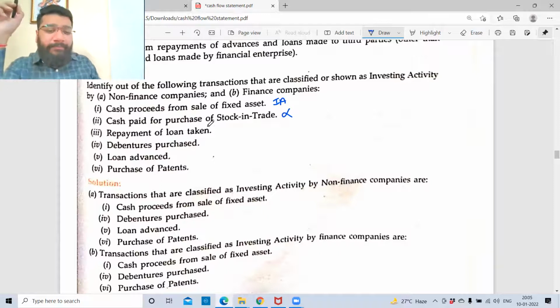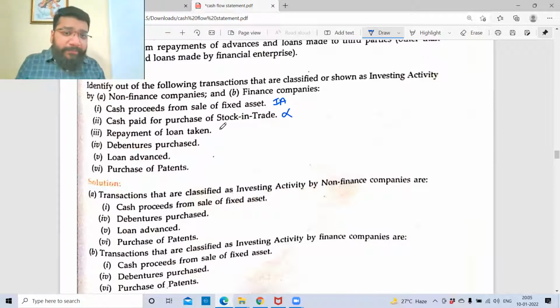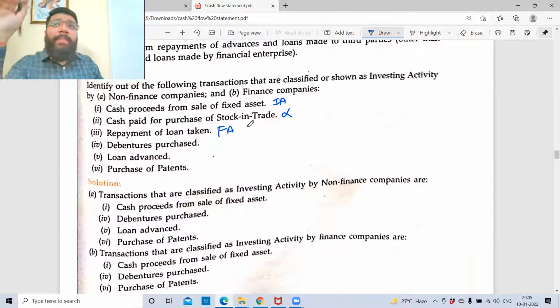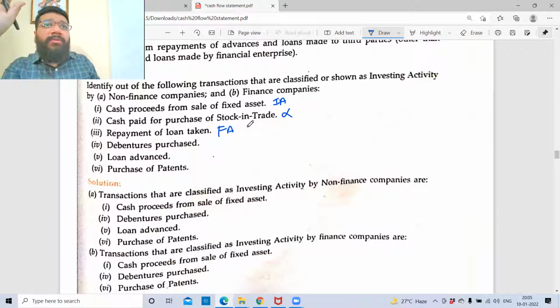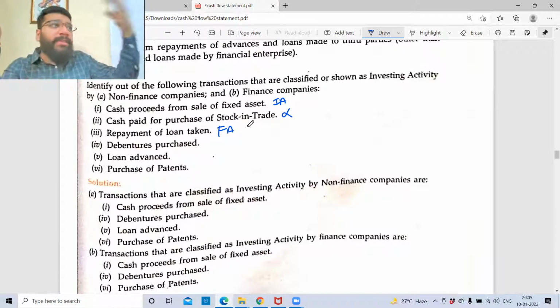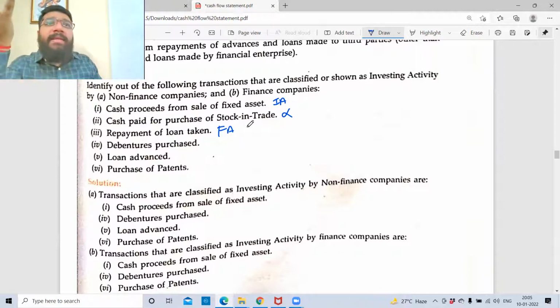Repayment of loan taken. Operating activity. Loan taken, financing activity. Repayment is also financing activity. I'm in the business of lending money, so I also need money. I need capital, I need funds for my business, for me to lend you, for me to invest in your company. So that money can be raised by way of capital or by way of debt. So loan is the finance. Through loan, I finance my business. So financing activity.